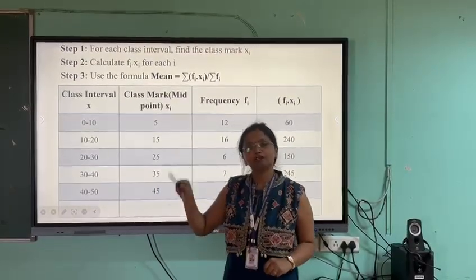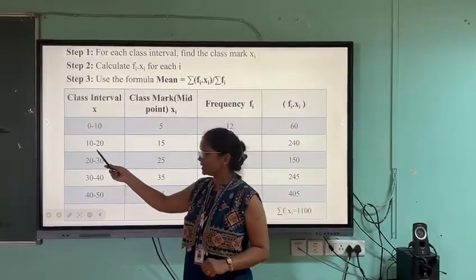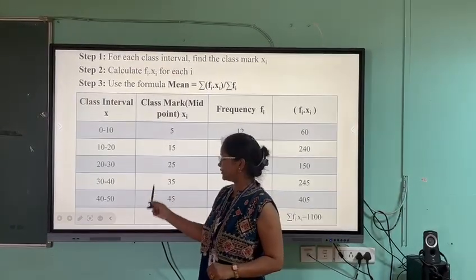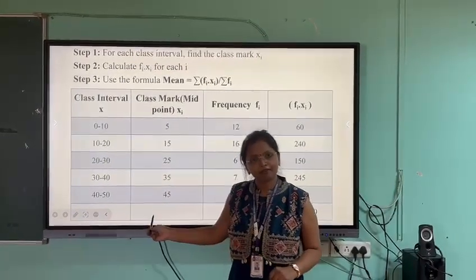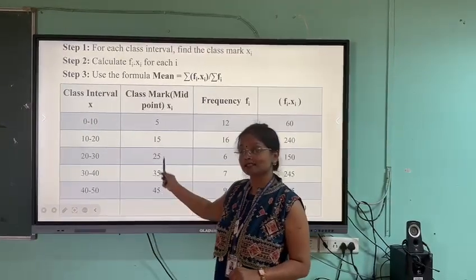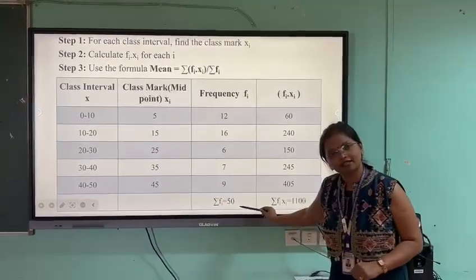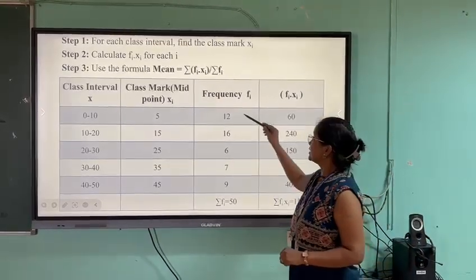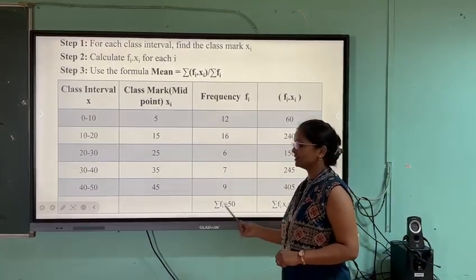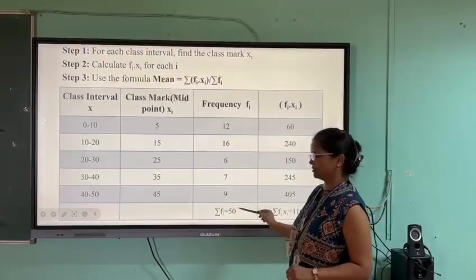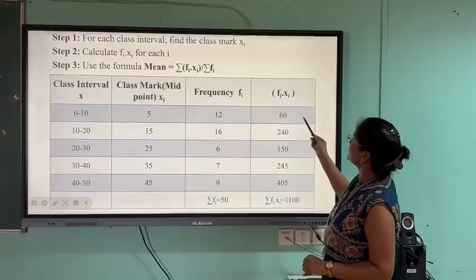There is one more formula to find the midpoint: lower limit plus upper limit divided by 2. You get the midpoint. I hope this is clear to everyone, how to find the midpoint, xi. Moving to the next point, frequency. Frequency is already given in the example. What you are supposed to do is add all the frequencies, that is summation fi. We get 50 when you add all these digits. Got it?